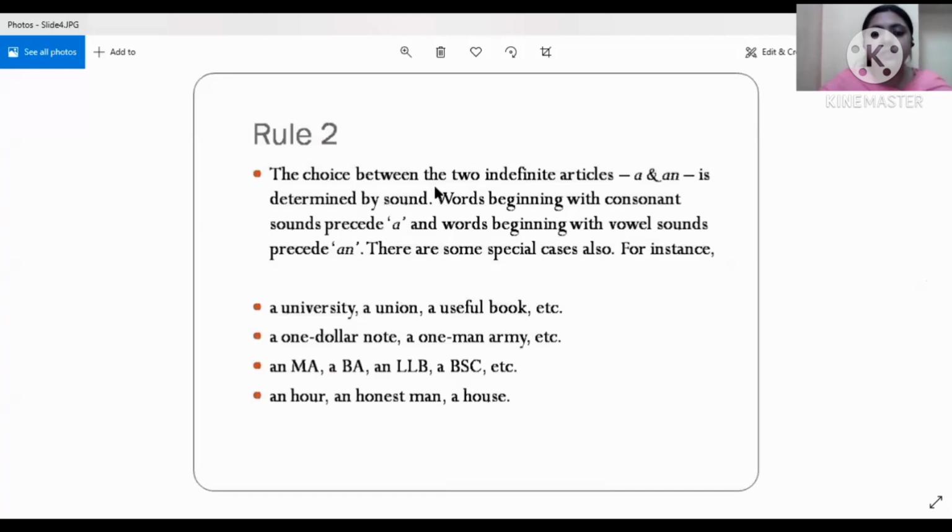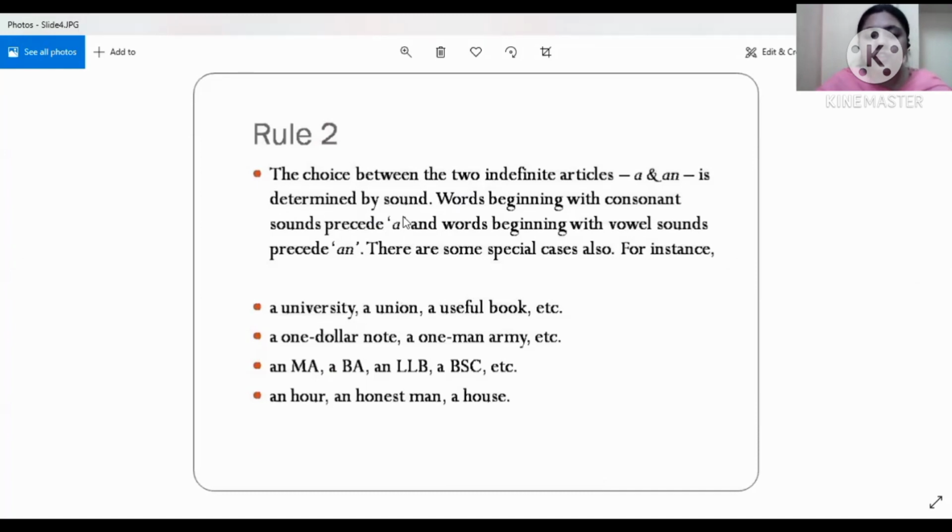The choice between the two indefinite articles a and an is determined by sound. Okay, this you have been learning since very small classes: before a vowel sound we use an, and before a consonant sound we use the article a.